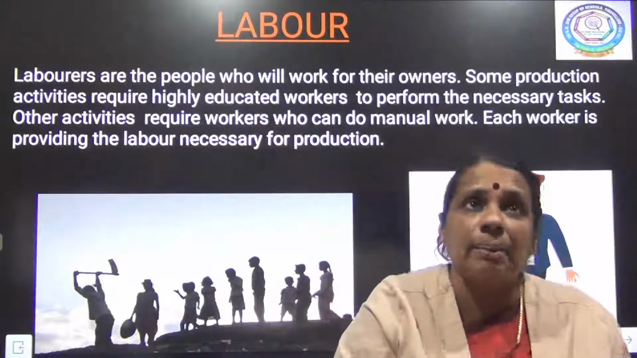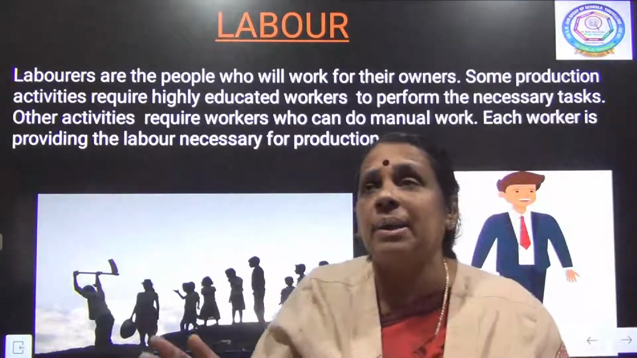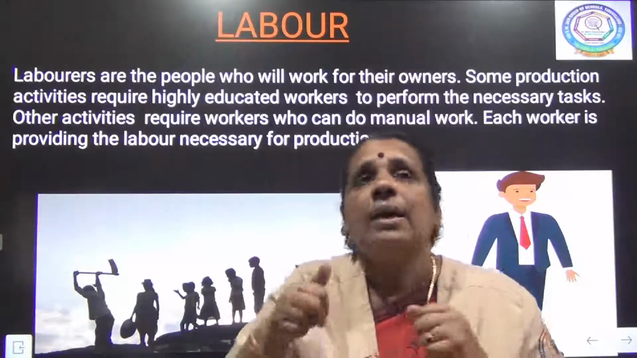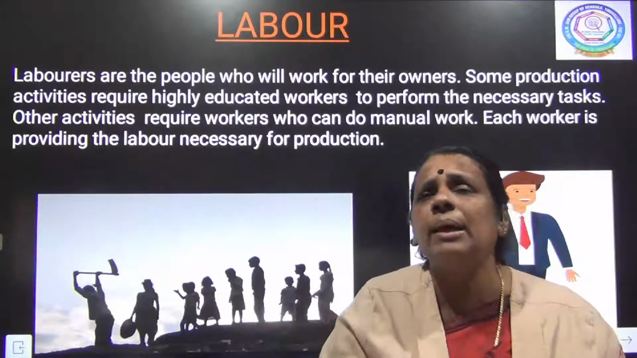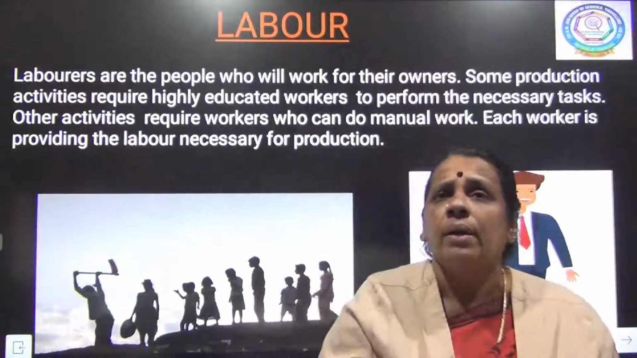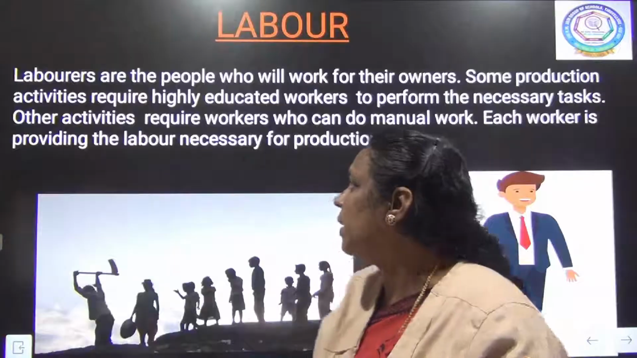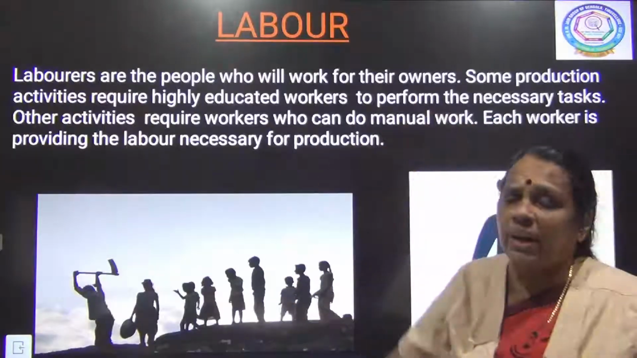So even among laborers there are two different categories: skilled laborers and unskilled laborers. Some special activities, some difficult tasks require the work of skilled laborers. With the help of their education and knowledge, they would have acquired skills, and these skills are used in production activity. Other activities require workers who can do manual work.